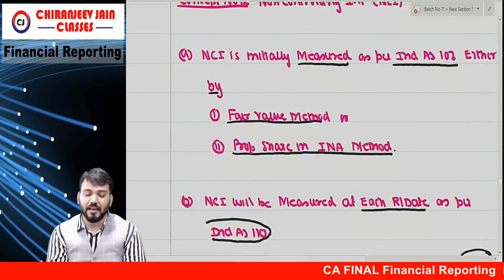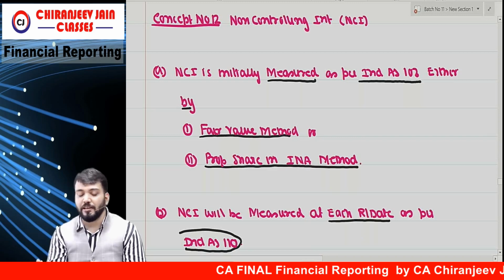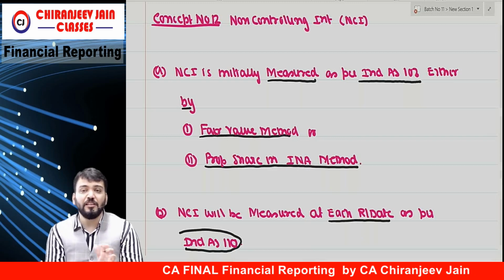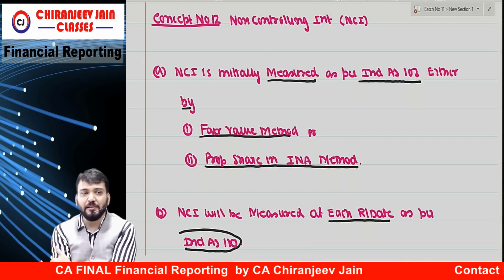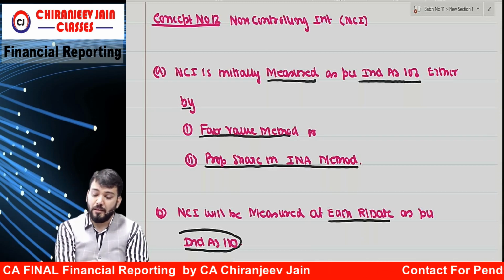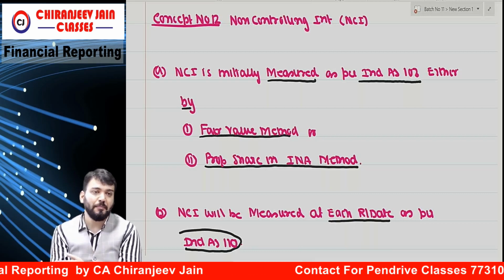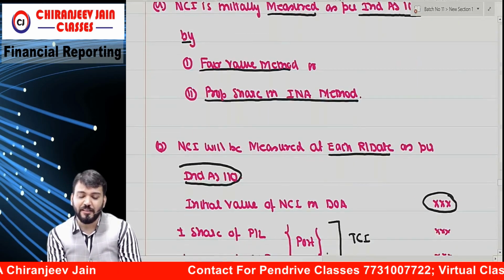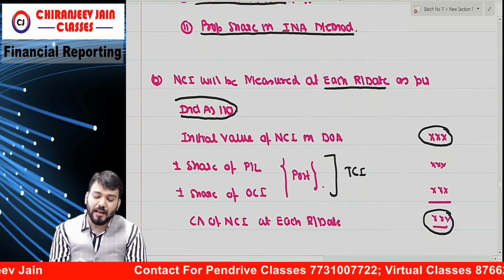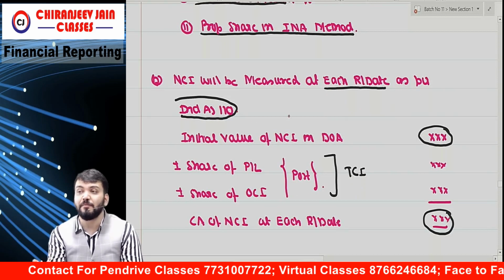Then NCI, non-controlling interest. NCI is initially measured as per Ind AS 103, either by the fair value method or by the proportionate share in INA method. NCI is measured at each reporting date as per Ind AS 110.